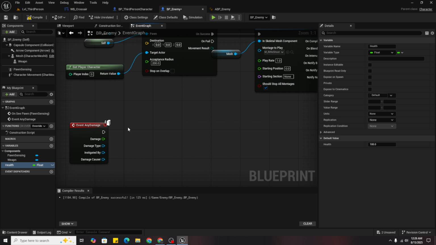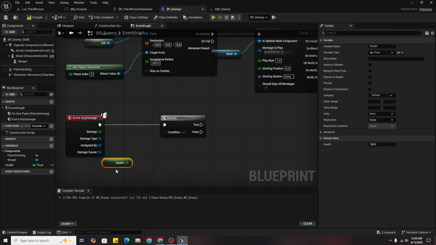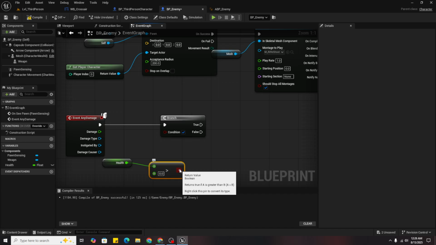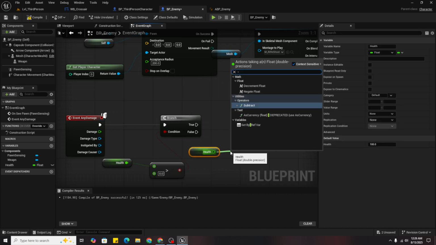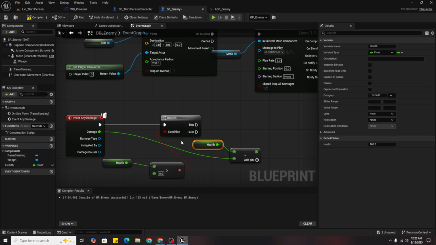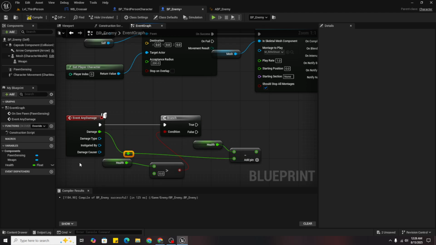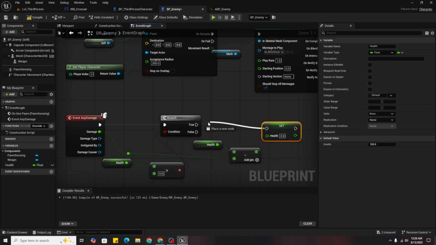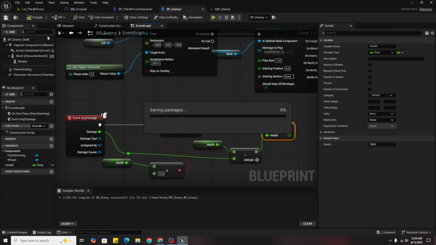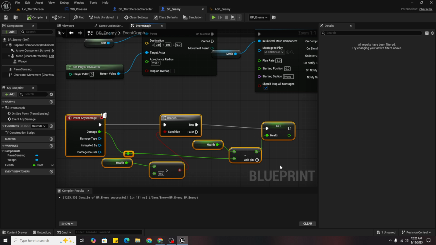Now event any damage, if our health is above 0, it should continue. So health again, subtract the damage, and set it as health. So this is a simple procedure of applying it.